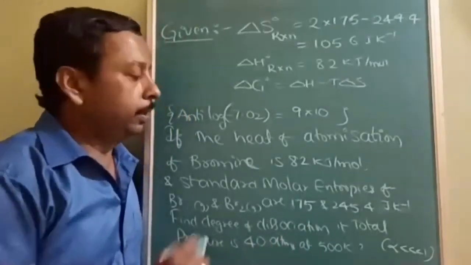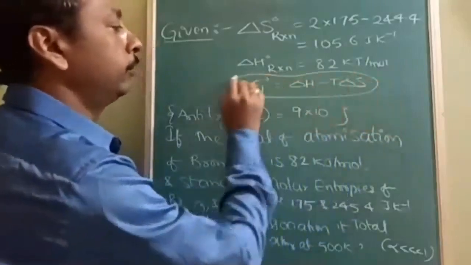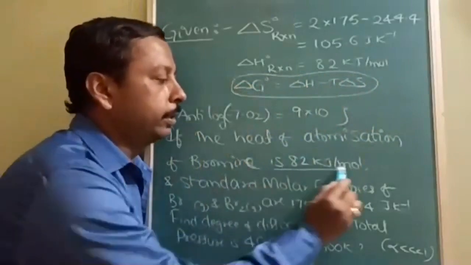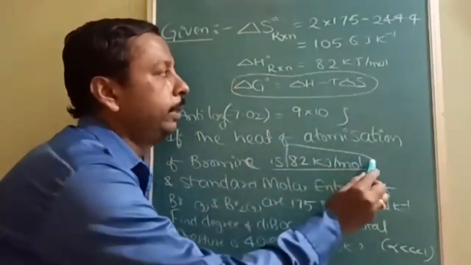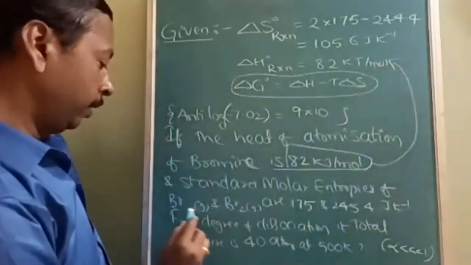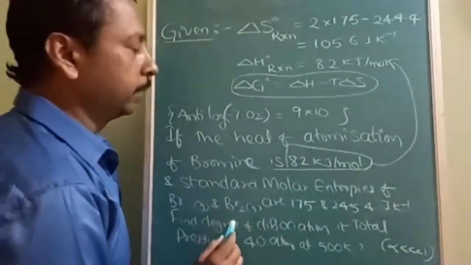Okay, see here in this reaction, first of all, our main intention is to find delta G. The heat of atomization, that is the enthalpy of reaction, is given as 82. See, delta H is given as 82. And we have the molar entropies of bromine atom and bromine gas molecule.